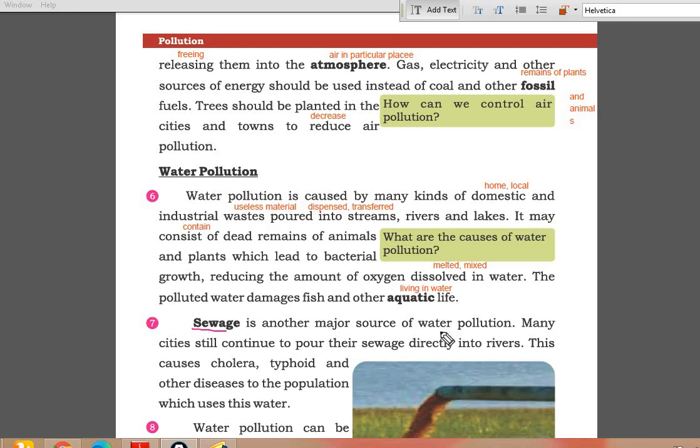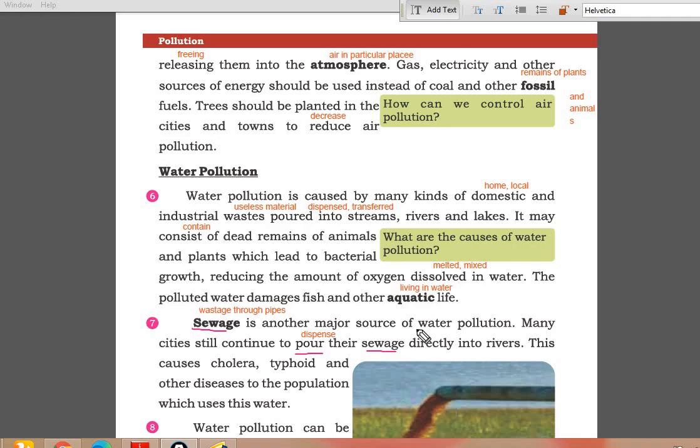Sewage is another major source of water pollution. Many cities still continue to pour their sewage directly into rivers. This causes cholera diseases, okay, malaria, typhoid, and other diseases to the population which uses this water. What is sewage? Alright, sewage means wastage through pipes. Okay, pipes के ज़रिए से जो गंदगी फेंकी जाती है दरियाओं वगैरह में.